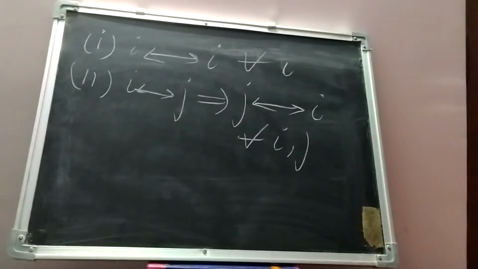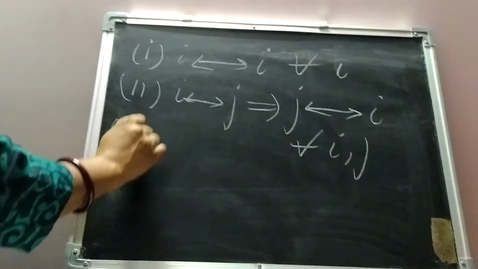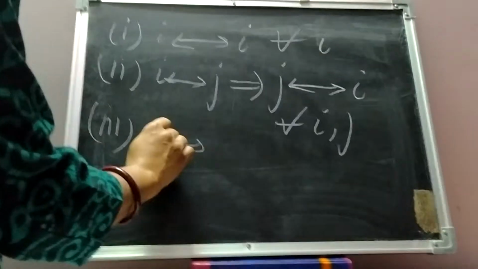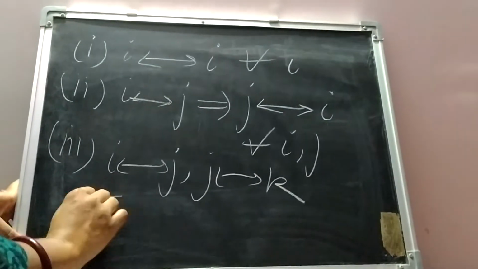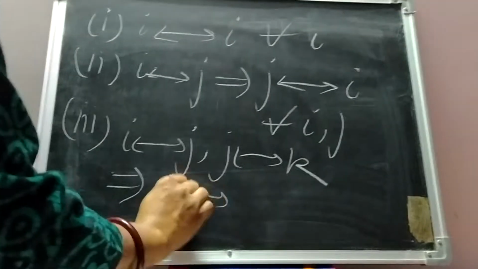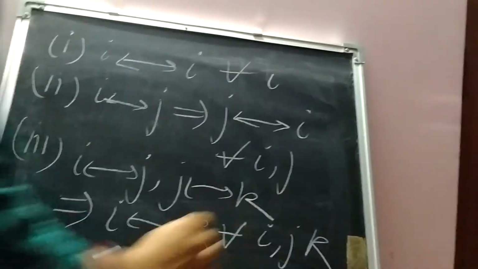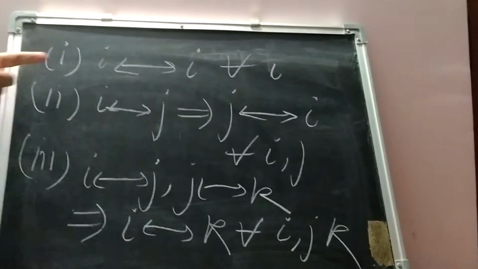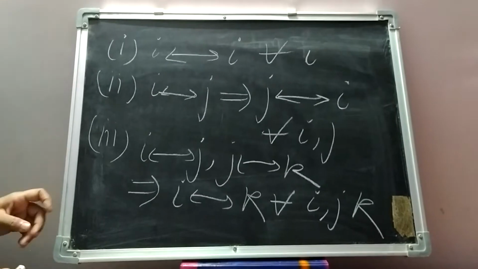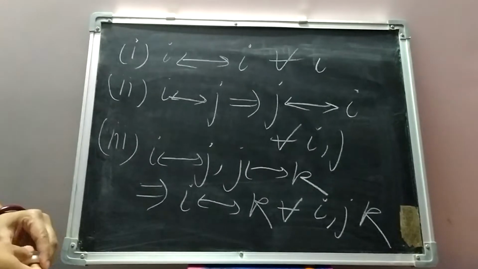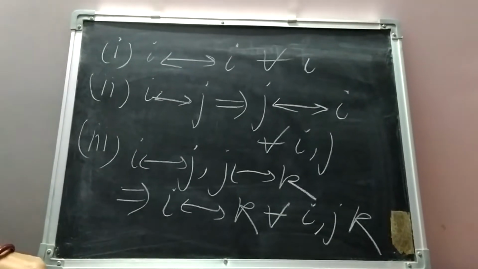This is called the symmetric property. Similarly, the third one is if i communicates with j and j communicates with k, then i communicates with k, true for all i, j and k. So if these three properties, reflexive, symmetric and transitive, are satisfied, we say that the relation communication is an equivalence relation.